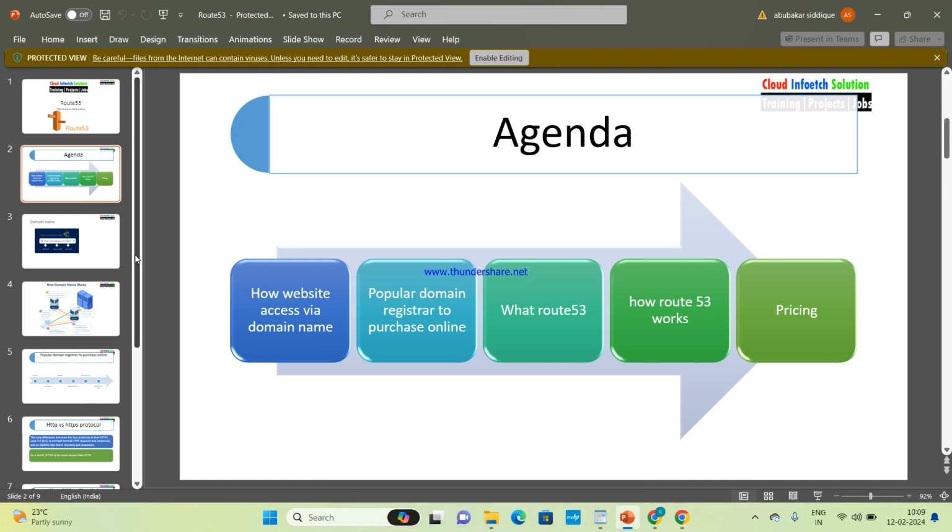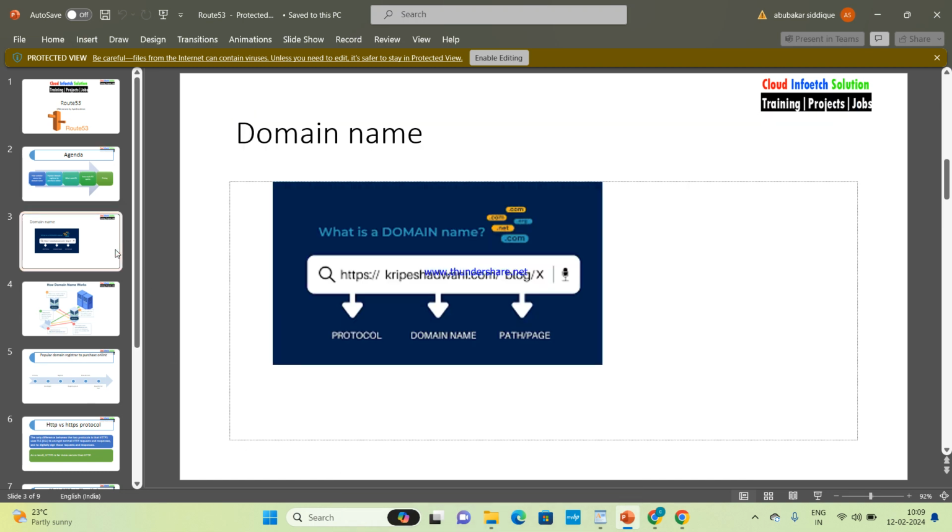Okay. So now what is a domain name? The name of the website. Earlier it would be IP addresses or any URL. We are going to give it a name, a custom domain name, by using which service? Route 53. Yes. So understood now what a domain name is? This will be the URL.